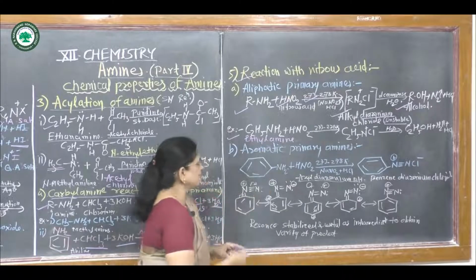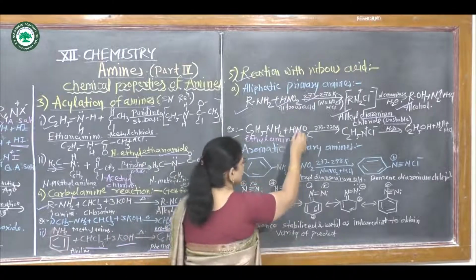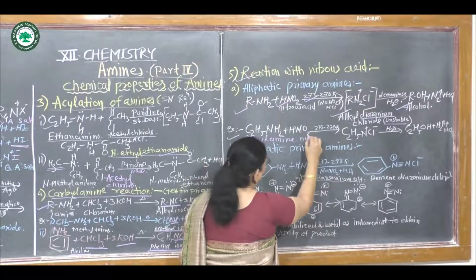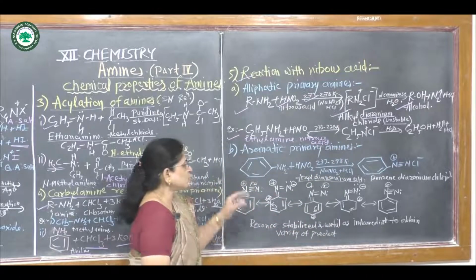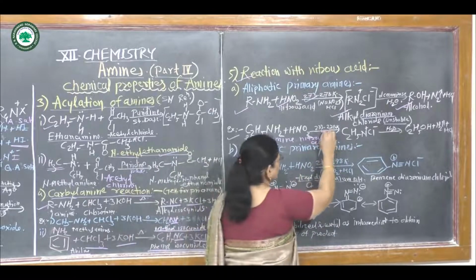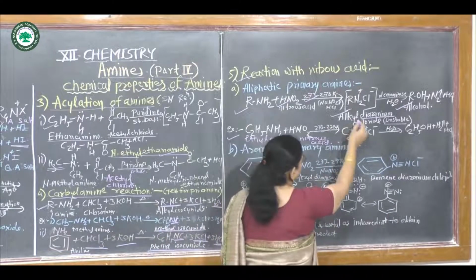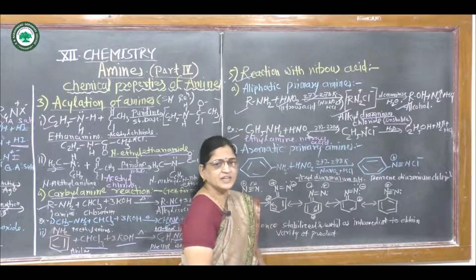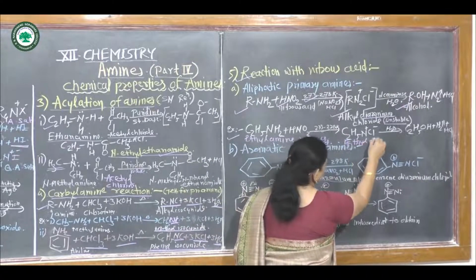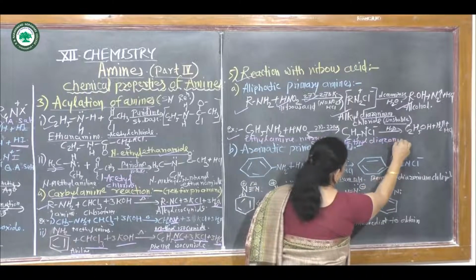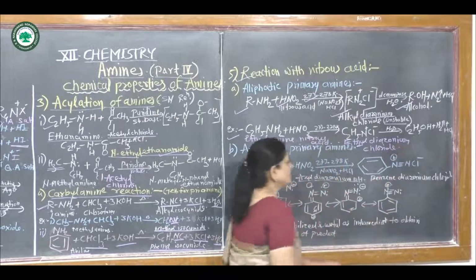If this reacts with nitrous acid, HNO2, at 273 to 278 Kelvin, it gives an alkyl diazonium chloride, named ethyl diazonium chloride.